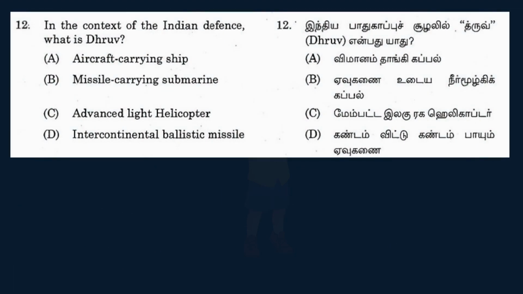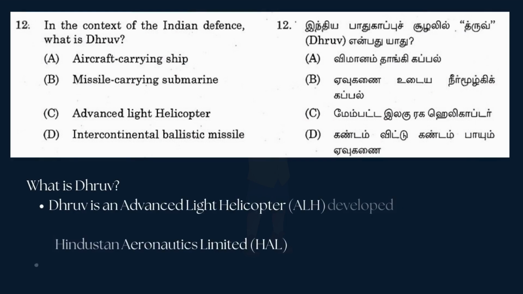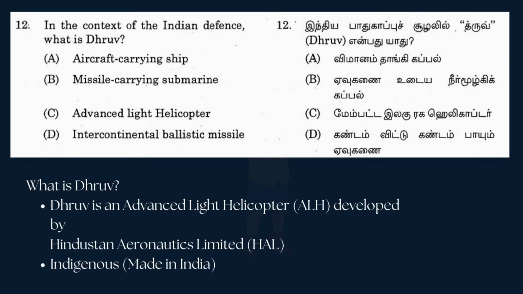In the context of Indian defense, what is Dhruv? The options are A. Aircraft carrying ship, B. Missile carrying submarine, C. Advanced light helicopter, D. Intercontinental ballistic missile. And the answer is option C, advanced light helicopter. Dhruv is an advanced light helicopter, ALH, developed by Hindustan Aeronautics Limited, HAL, indigenous, made in India.